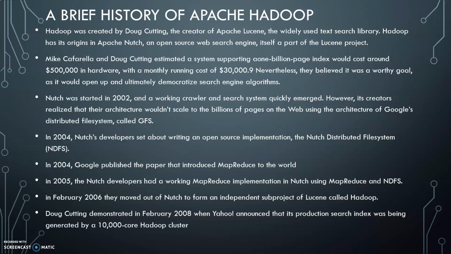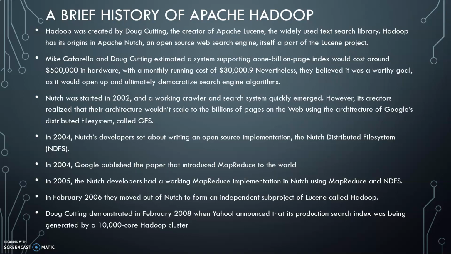They designed many search algorithms by making use of Google's distributed file system, using the research paper produced by Google called the Google File System, and created Apache Nutch, which later became Apache Hadoop.